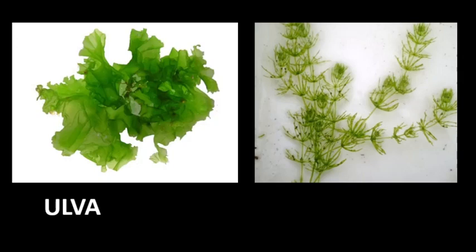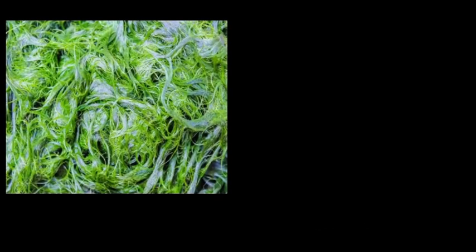Let's look at a few examples of the division Thallophyta. The first one is Ulva. Now, the common name for Ulva is also sea lettuce, as it has an expanded leaf-like structure and it is also an edible green algae. Next example is Chara. Next example in Thallophyta is Spirogyra.